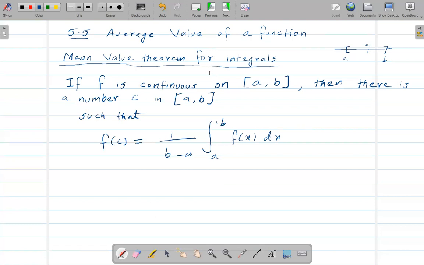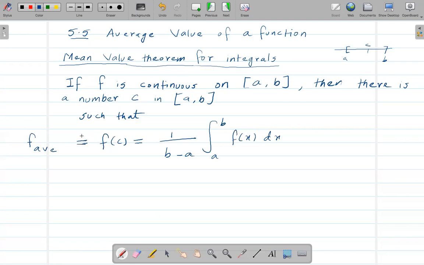Or we can also say that this equals f average, the average value of a function. So these two are basically the same thing.